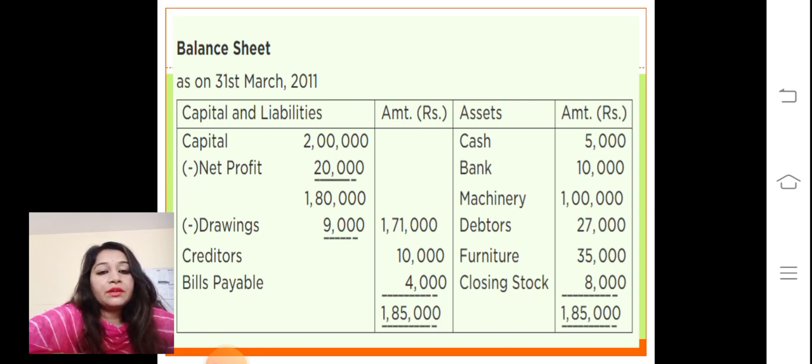Next, creditors, then bills payable. These are the total entries of the liability side. Next, the asset side: cash, bank, machinery, debtors, furniture and closing stock. So these are the assets of the company. We will total it. We can see assets are 1,85,000 and liabilities are 1,85,000. It means both are the same. It shows your assets and liabilities are equal, which means your overall calculation is correct. So this is the way to calculate the balance sheet of the company and the overall accounting.